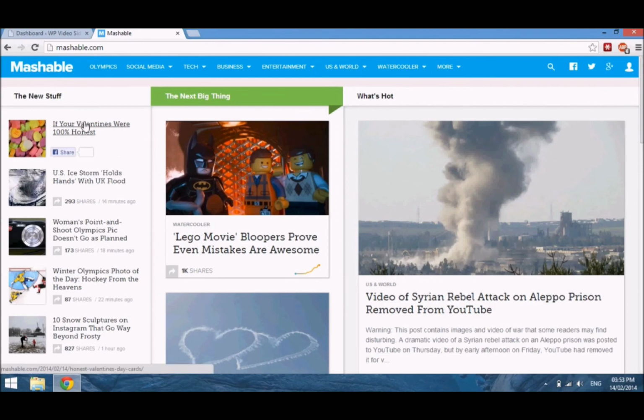Pages are more static. On the other hand, posts tend to be time sensitive. For example, all these links here on the side are for posts, and it's like news updates.